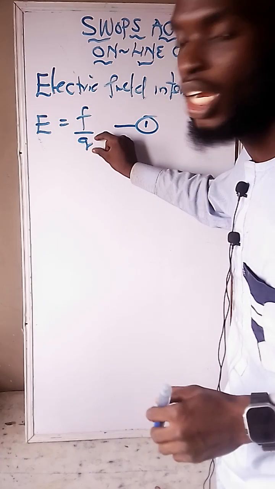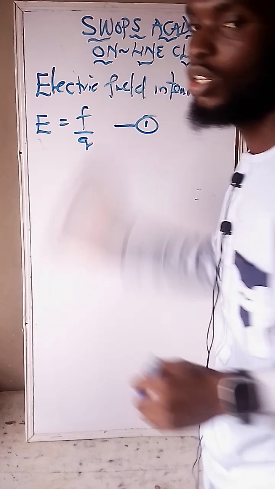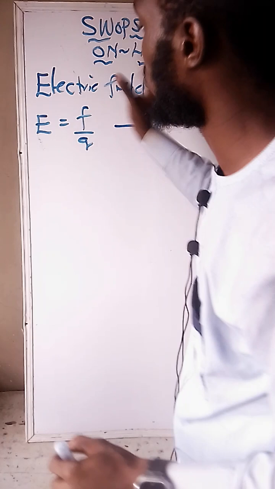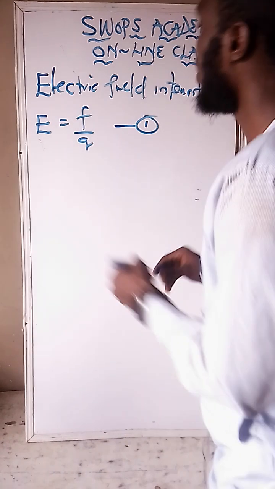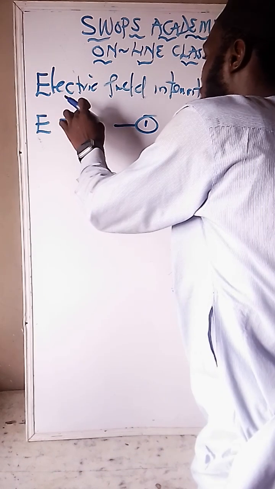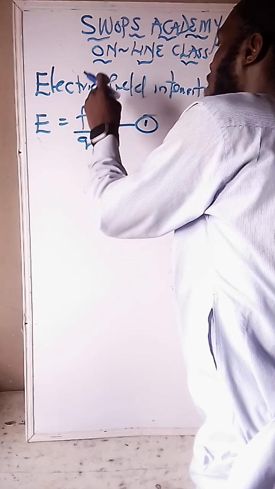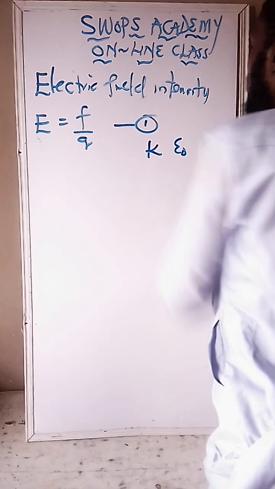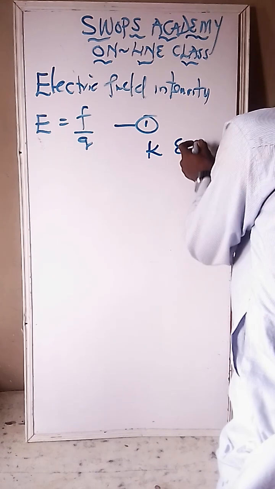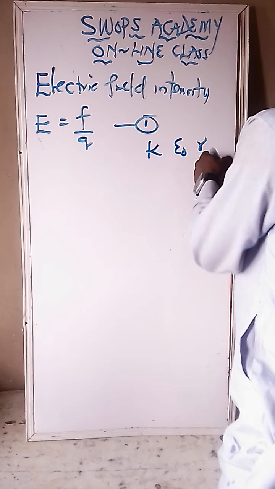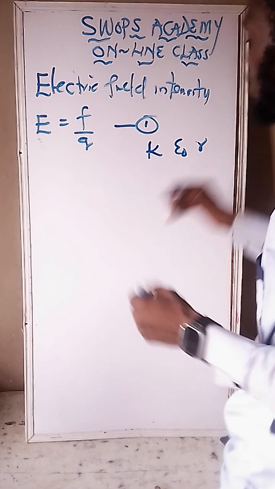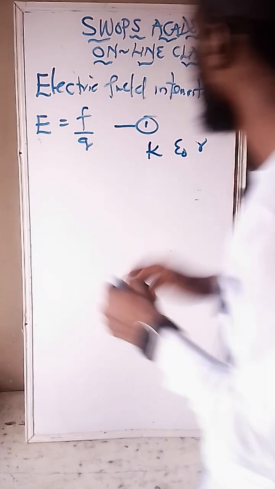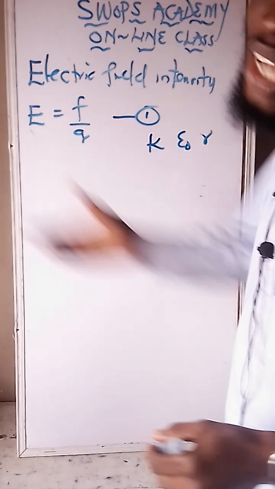We call Q the electric charge, and F the force. But in some cases there's no force given; instead you have K, or epsilon naught, or the radius R, which in this topic we call distance. With all this, the formula changes.